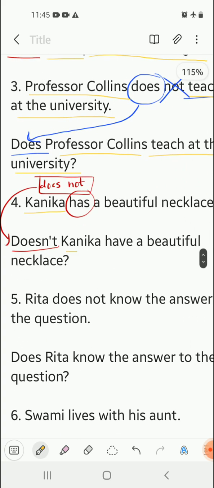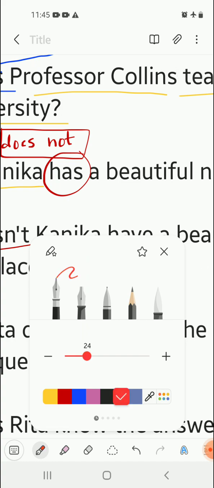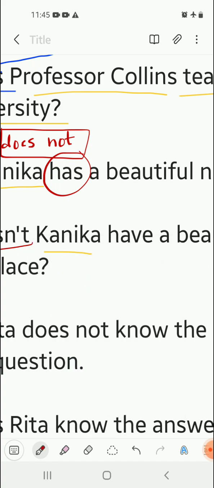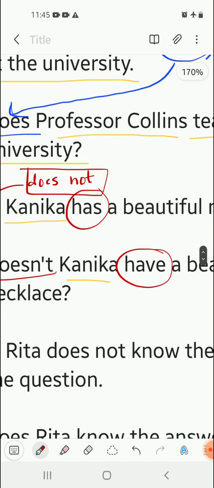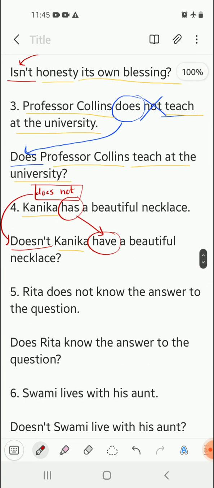So doesn't Kanika. Has will become have. Why? Because in order to convert the sentence, we have to convert has into have, because we are already using does over here. So doesn't Kanika have a beautiful necklace? Again, the next part of the sentence remains just the same. A beautiful necklace.